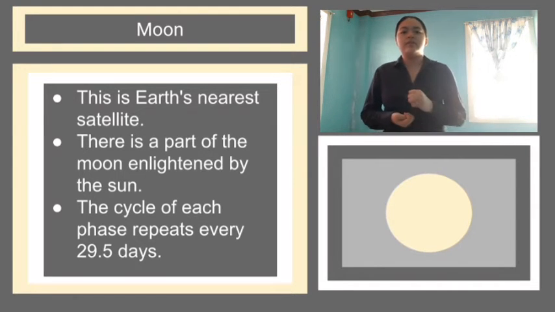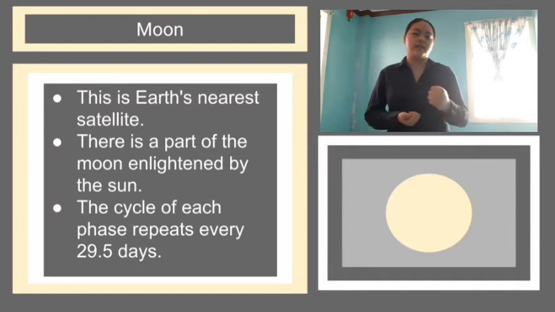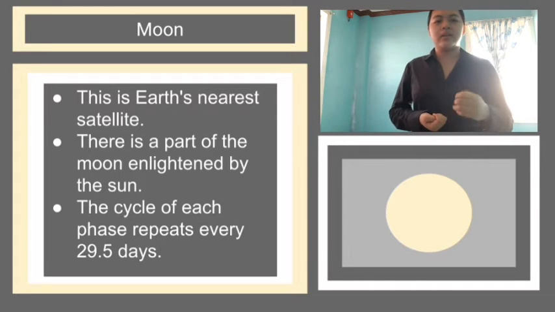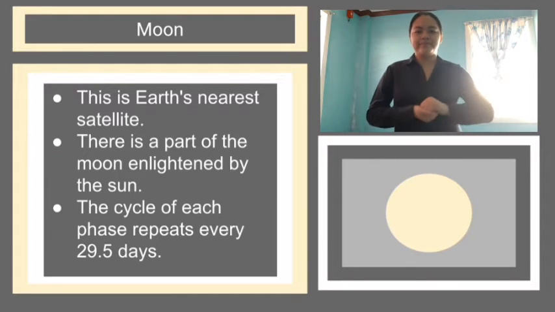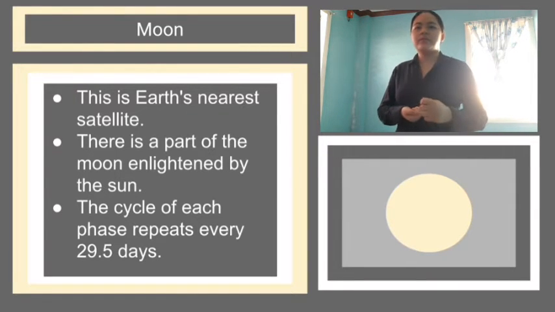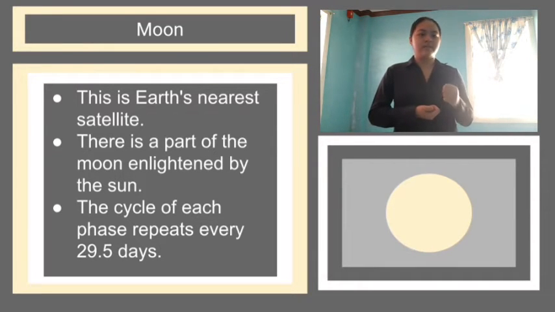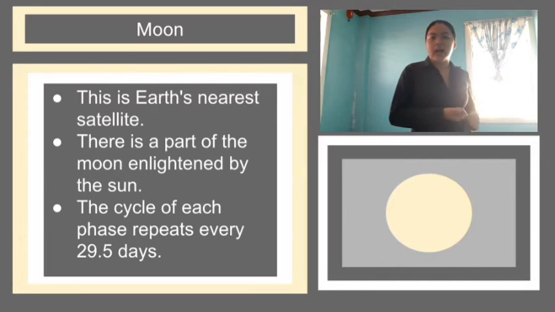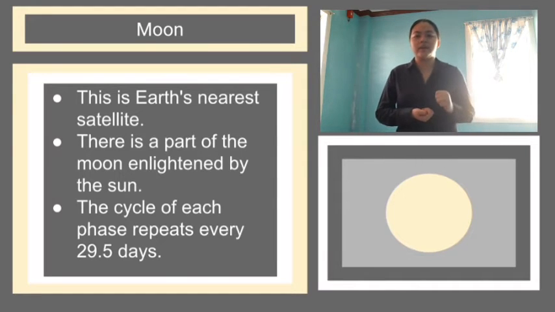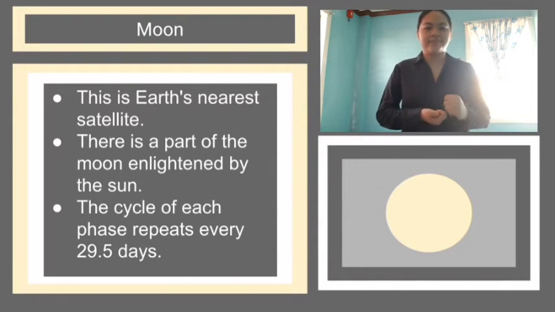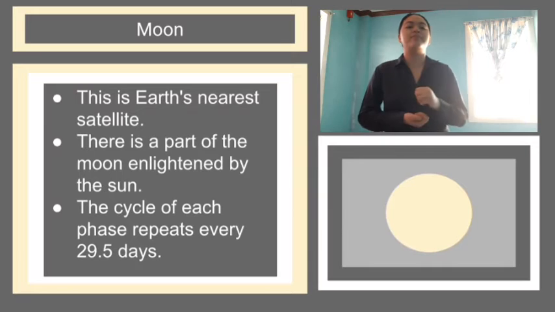Let's move on. Alright, the cycle of each phase repeats every 29.5 days. Can you tell me again how many days it takes for the moon phase to repeat? Please stand up, Tawa. Very good. The moon, class, within the month, always repeats its phase 8 times. So that's going to be talked about in the next part of the topic. Are you with me, class? Very good. Now let's move on to the 8 phases of the moon.